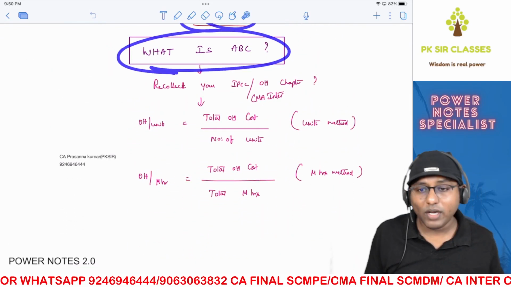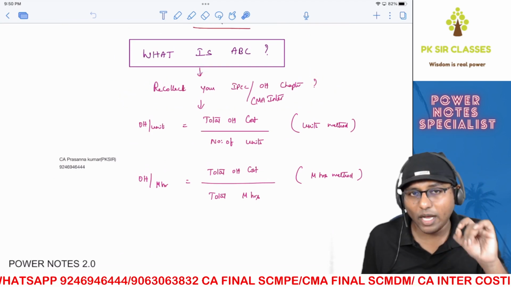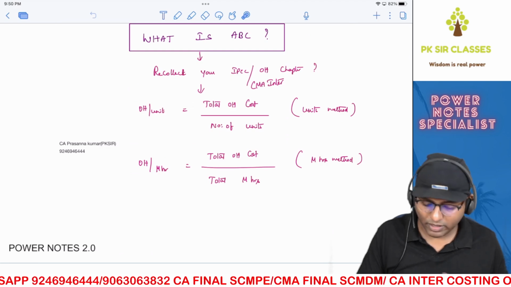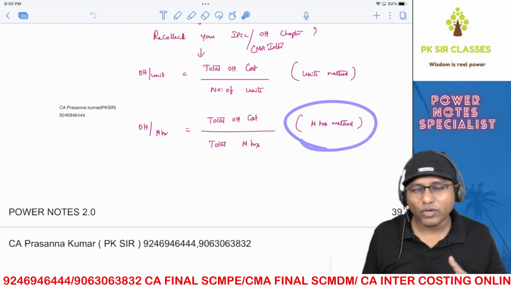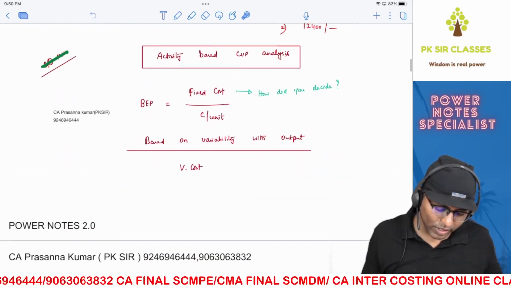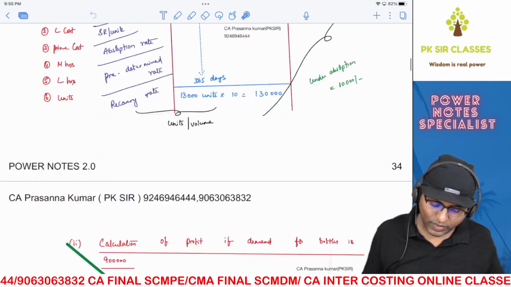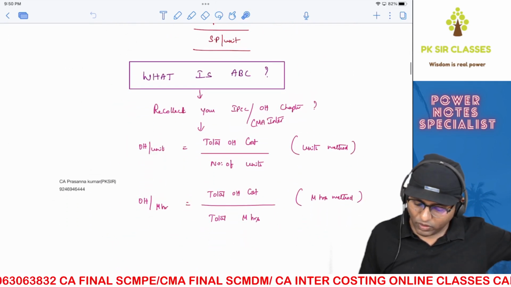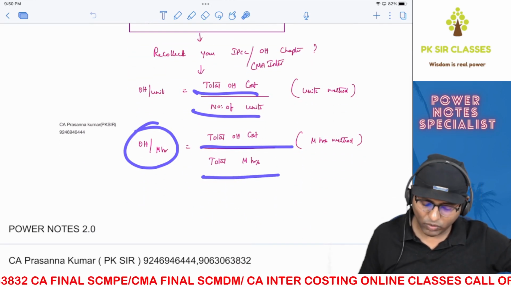Now, let's try to understand what is ABC. Try to recollect your IPCC or CMA Inter or CA Inter overheads chapter, whatever it is. Overhead cost per unit, how do you calculate it if it is the units method? Total overhead cost divided by total number of units, correct? If it is the machine hour method, because I told you, depending upon the predominant influencing factor, this can keep on changing. The concept of absorption, I told you just now, depending upon the different types of methods, keeps on changing. So, overhead cost per unit is total overhead cost divided by number of units, or overhead cost per machine hour is total overhead cost divided by total machine hours.